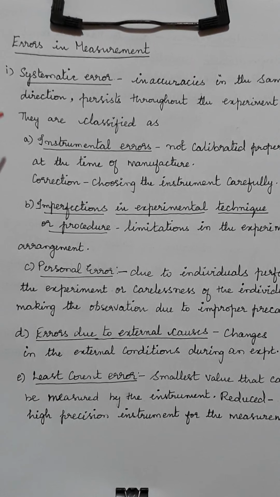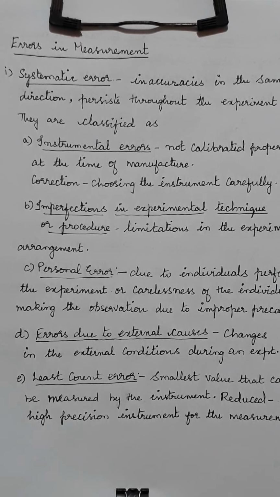The first one is the instrumental error. Instrumental error is the error which takes place during the manufacturing time itself. If the instrument is not calibrated properly, if it is not marked properly at the time of manufacture, that type of error is called instrumental error, which is due to a manufacturing defect from the manufacturing company. So how can you rectify that? By choosing the instrument carefully. While buying, you should be very careful, or an instrument which is properly calibrated has to be purchased.